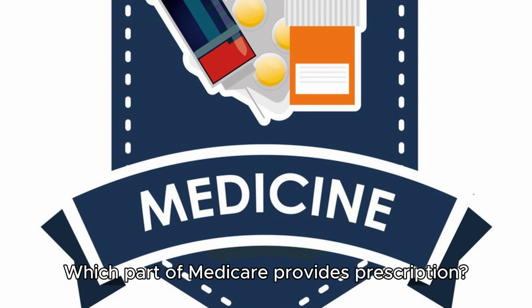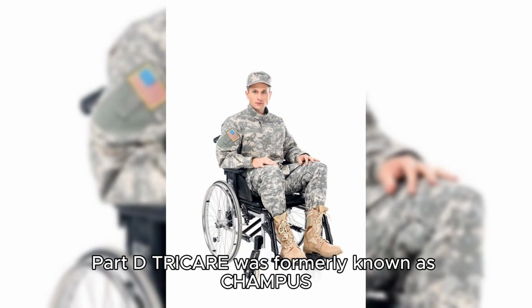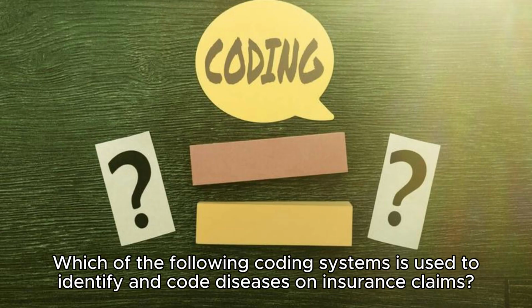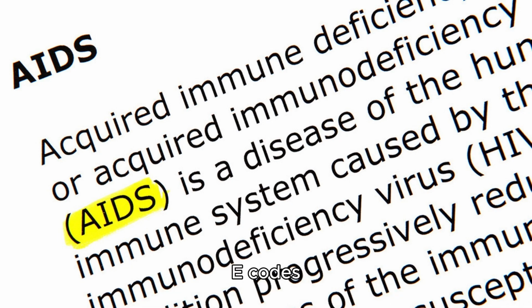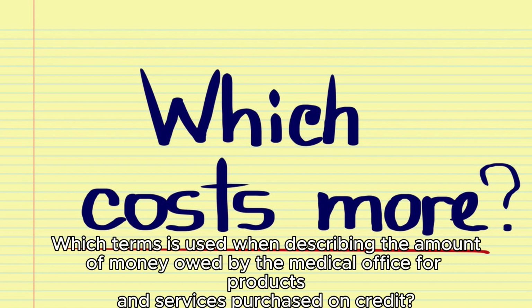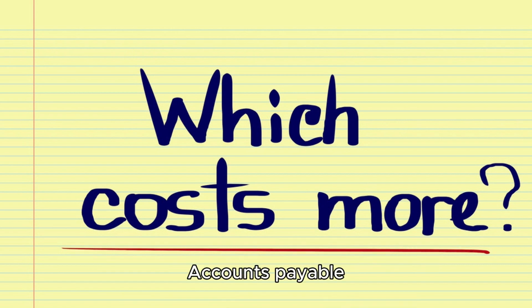Which part of Medicare provides prescription coverage? Part D. TRICARE was formerly known as CHAMPUS. Which of the following coding systems is used to identify and code diseases on insurance claims? ICD-9-CM. Which type of ICD-9-CM code is used to classify external causes of poisoning and injuries? E codes. Which term is used when describing the amount of money owed by the medical office for products and services purchased on credit? Accounts payable.